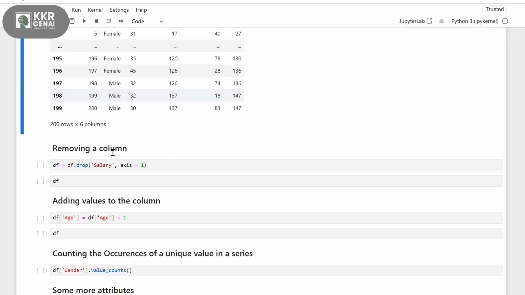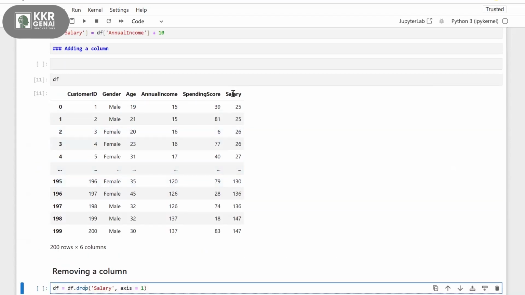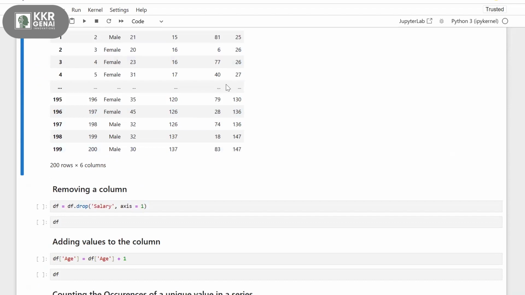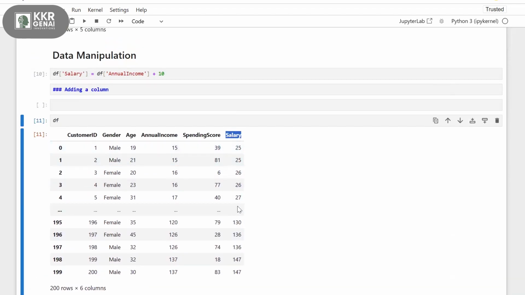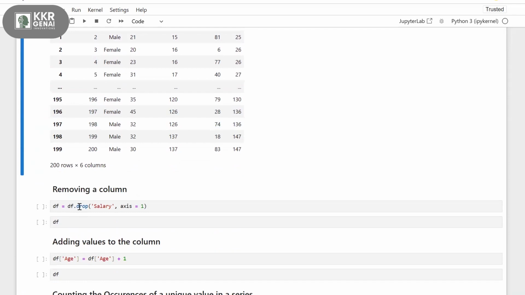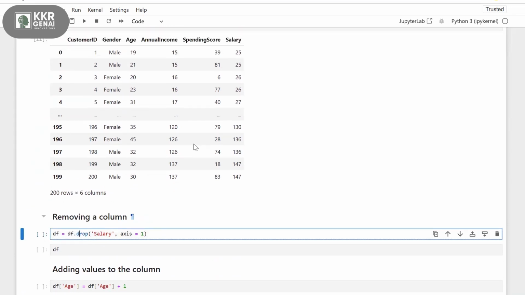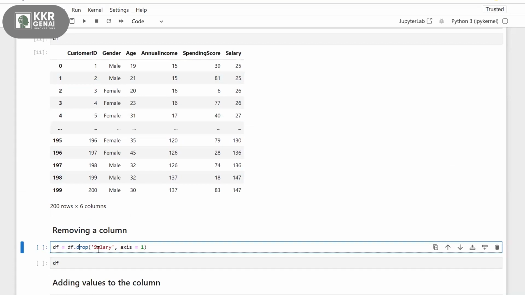And then if you want to remove a column, then you will use this command dot drop. Let's say I created the salary column, right? Now, let's say I don't want the salary column. I want to remove this from my data frame. Then I'll use the command called drop. Df dot drop of, so what's my salary name? In the brackets, I'll specify the salary name and then I need to specify the axis here.